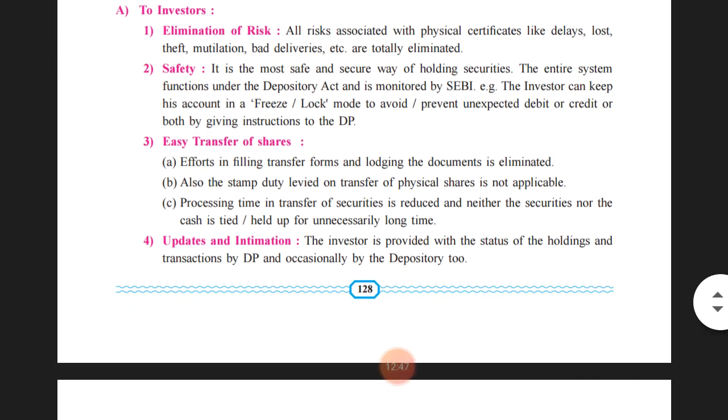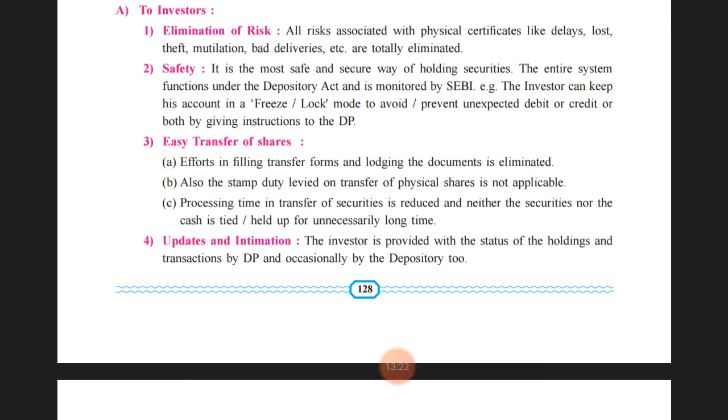Safety: it is the safest and most secure way of holding securities. Securities held in an electronic form, in the dematerialized form, are one of the safest ways of holding securities. The entire system functions under the Depository Act and is monitored by SEBI, the Securities and Exchange Board of India, and various decisions related to the securities are taken by the investor,